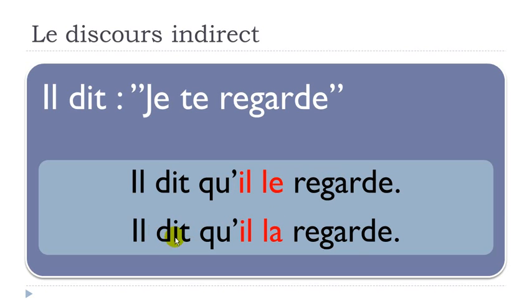Okay, and then the second option, well, it's almost the same, but if you look carefully, il dit qu'il la regarde. Okay, and in that case, it would be a woman or a girl, according to what was previously said. So in that case, we really need to know before whether we're talking about a boy or a girl, a man or a woman. Okay, because if we don't, then it can be tricky to modify and put this discours indirect, because we won't have any clue whether it's le or la.